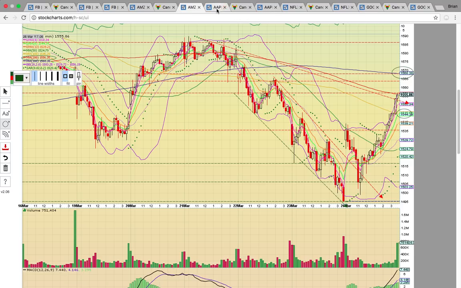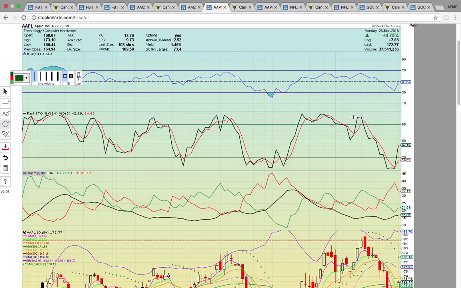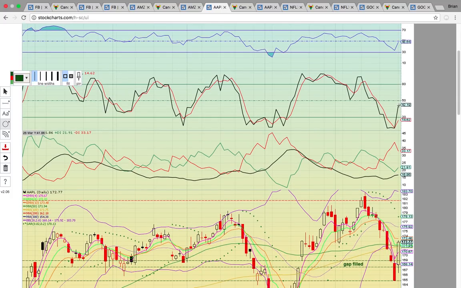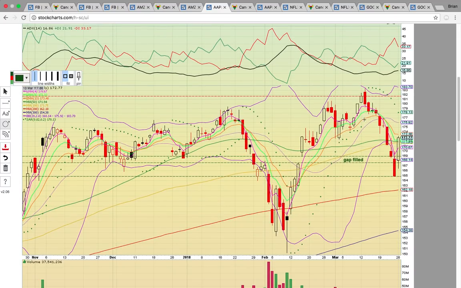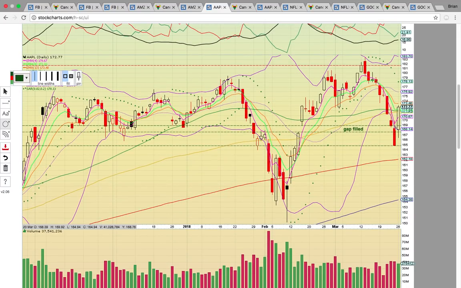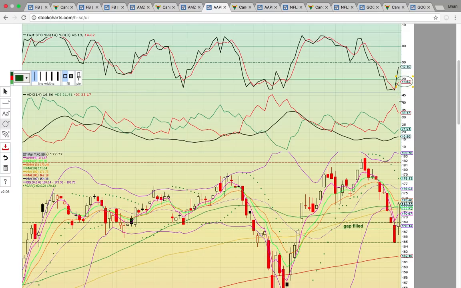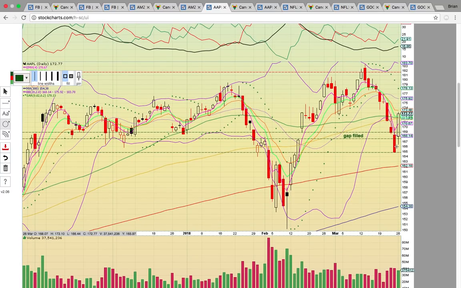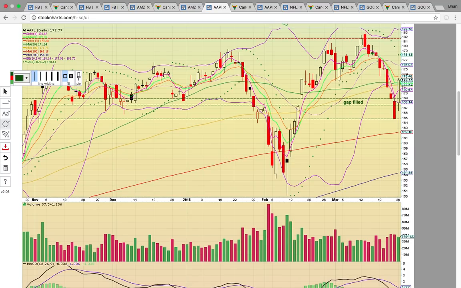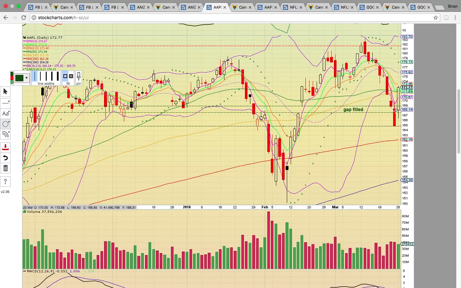Okay, so let's look at the Apple chart. Apple had a nice bounce today as well. It closed up 4.75%. Now it's back above 20 on Fasto. As you can see here, it had that technical bounce after hitting below 20. It did stay pegged below 20 for a couple days. Now the gap was filled.